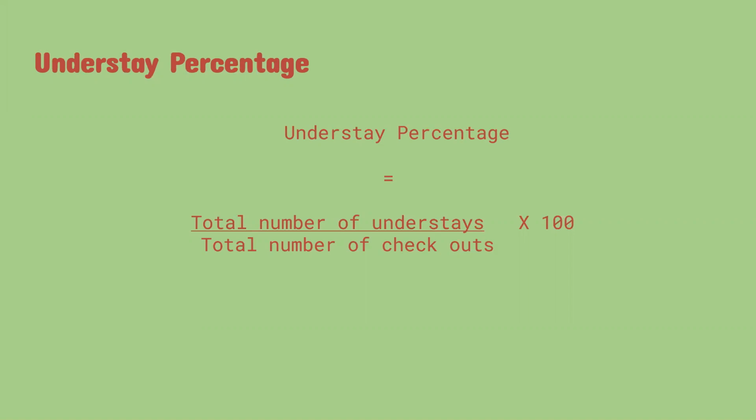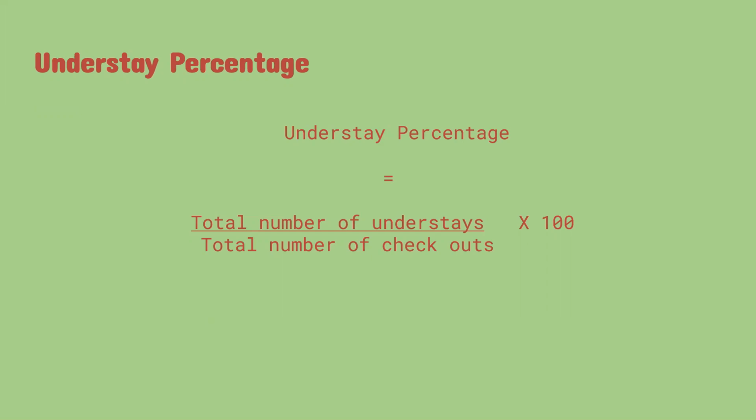So understay percentage is equal to total number of understays divided by total number of checkouts into 100. For walk-ins, we looked at total number of arrivals. For understays, we are looking at the checkout, because they are guests who are actually checking out a day prior. So they feature in the checkouts.